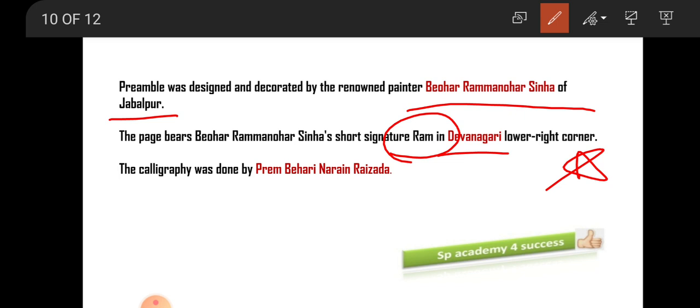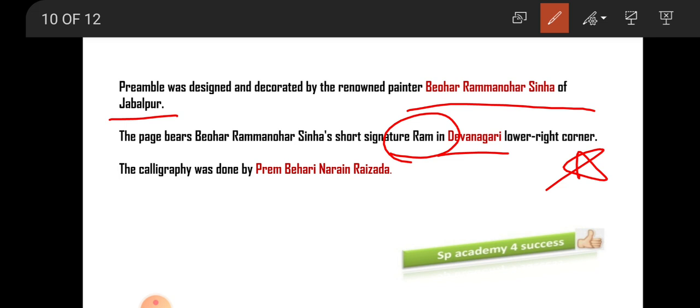Towards the lower right corner of the preamble, you will find a short signature, that is Ram. And this Ram signature is in Devanagari script. So what does this Ram represent? It represents the person who designed the preamble.